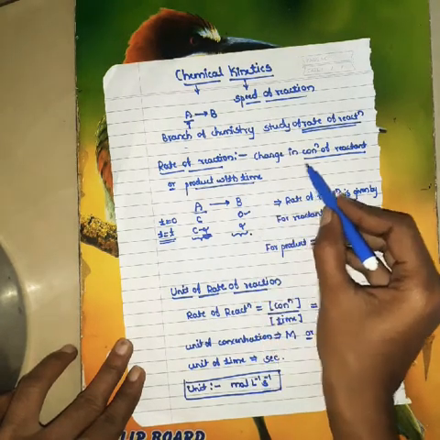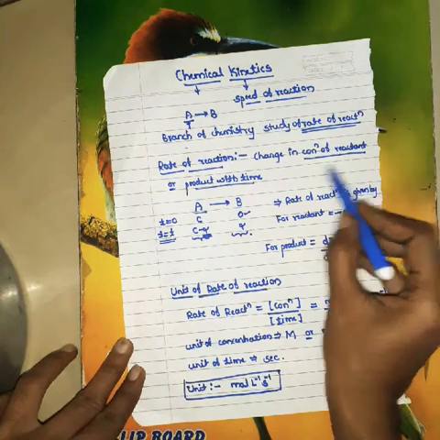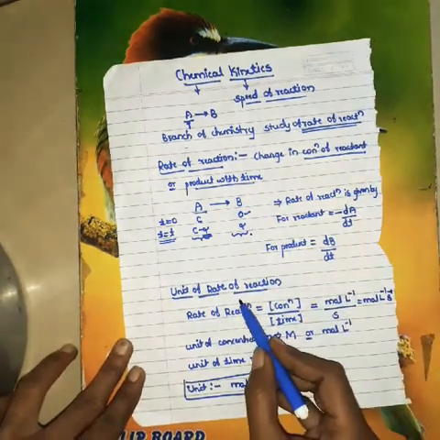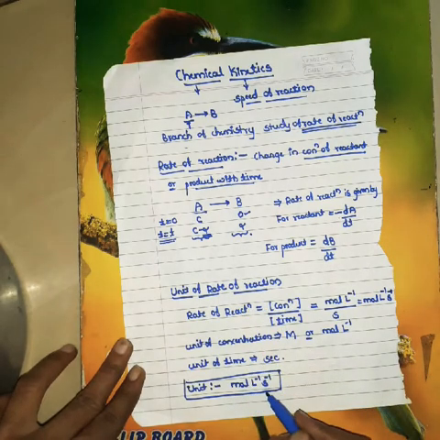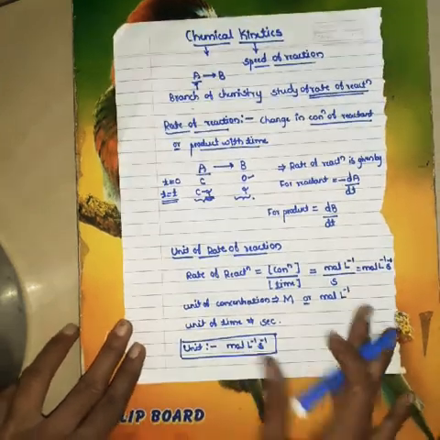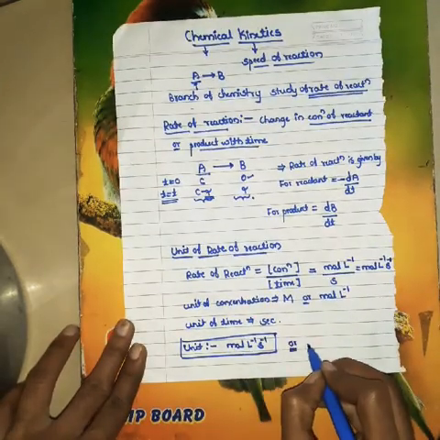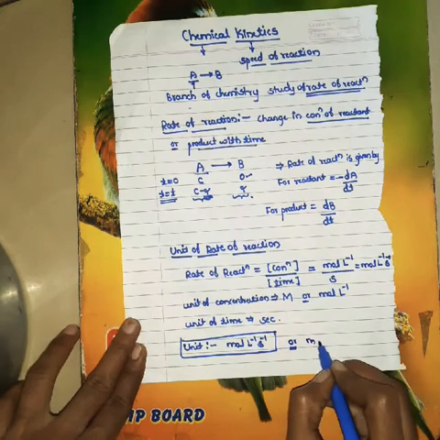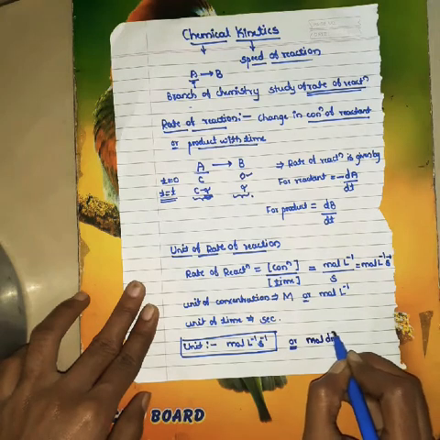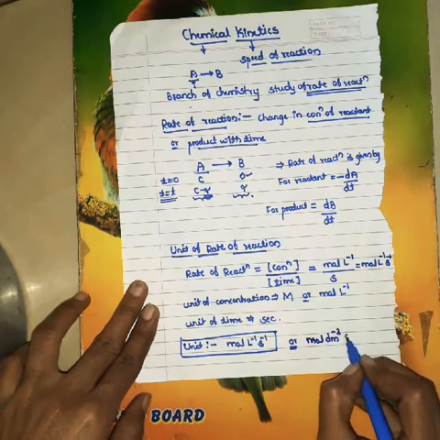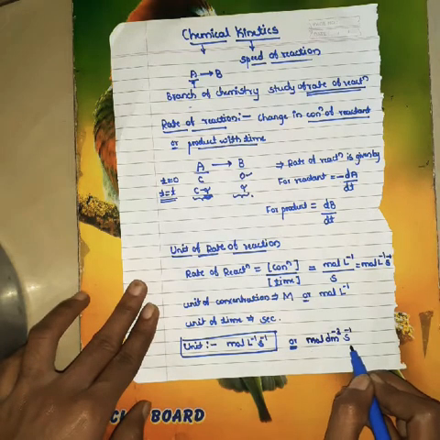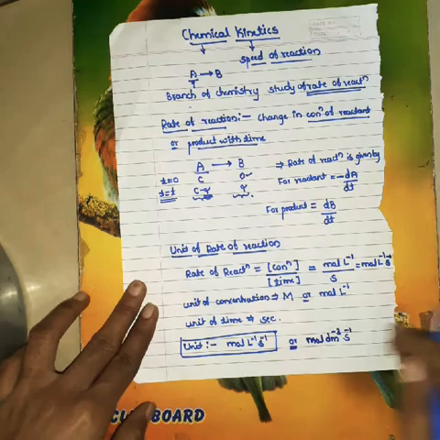Therefore, rate of reaction is the change in concentration of reactant or a product with time, and the unit of rate of reaction is mole per liter per second. It is also expressed in mole per decimeter cube per second. That is also a unit of rate of reaction.